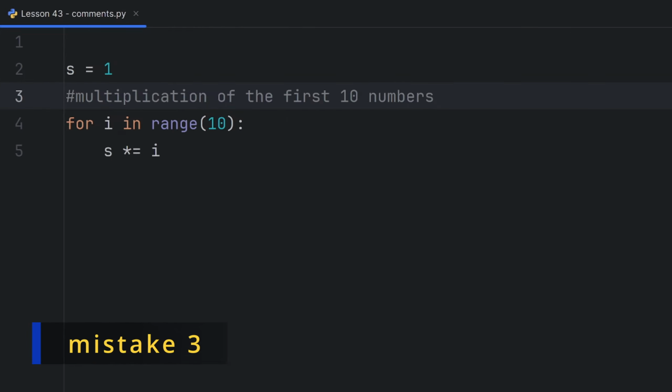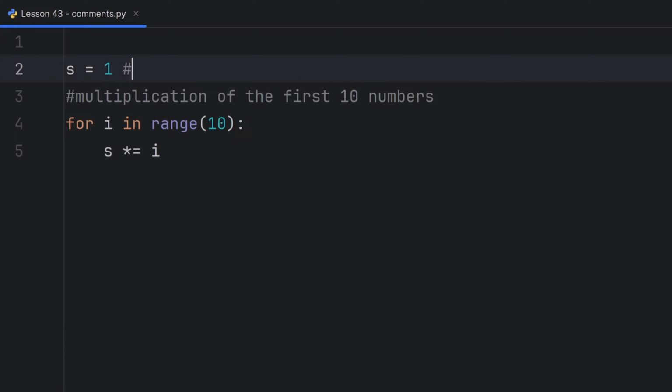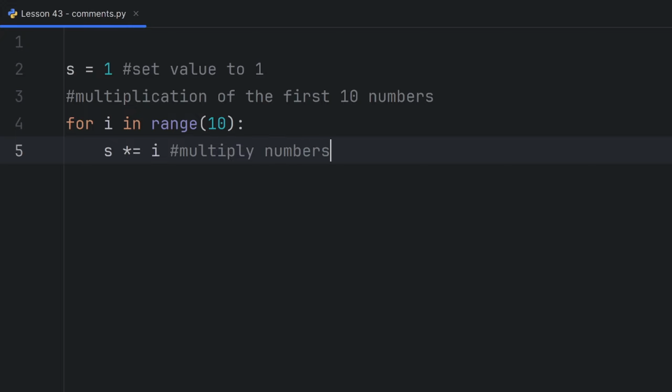And third mistake is commenting too much. For example, you can write here set value to 1. Here multiply numbers, for loop. This is too many comments.